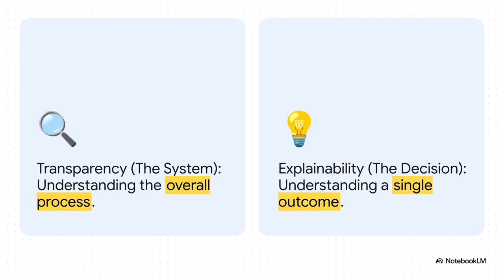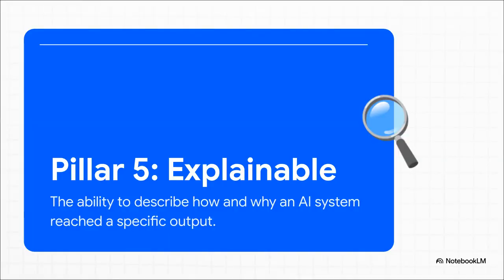Transparency is about understanding the system as a whole, like what does it do and how does it work in general. Explainability, on the other hand, is about understanding one specific decision. Why did it give me this specific result? And that brings us right to pillar number 5, explainability.